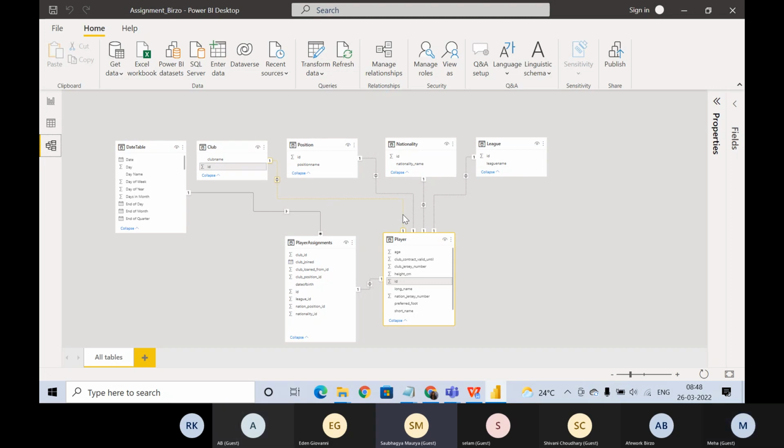I mean, multiple players hold the same club ID. Okay, so this is the problem. Saubhagya, I got your point, but there is one big problem happening over here. What is that? Can anyone identify?